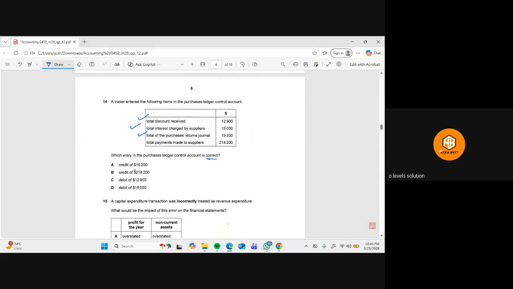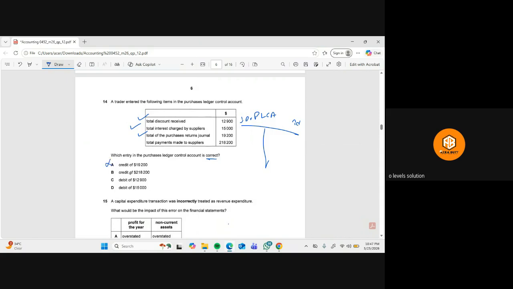Okay. Credit of 19,200, total of the purchase return journal. Remember that the PLCA is a kind of liability. Whenever it increases, it is credited, and whenever it decreases, it is debited. So the 19,200 total purchase return journal will be on the debit side, not on the credit side, which is wrong.